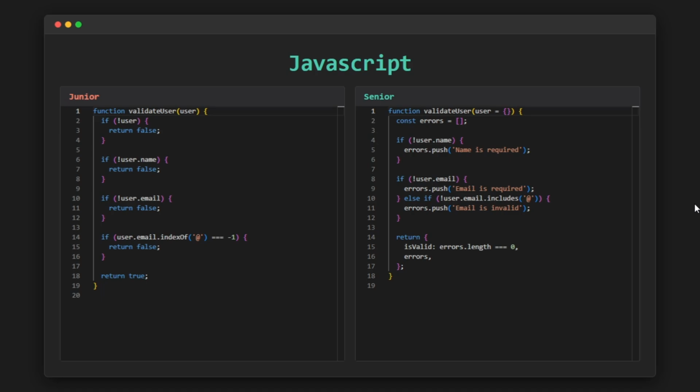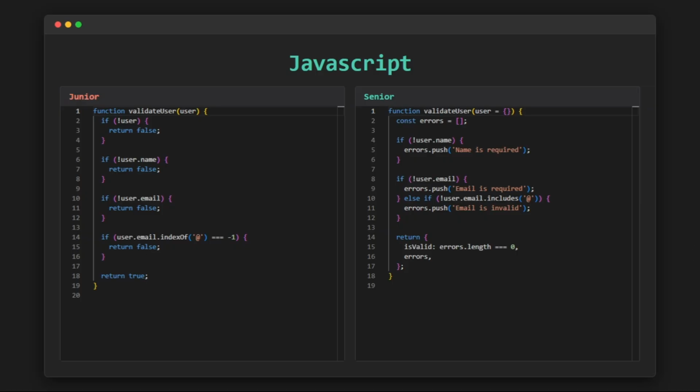Instead of returning just true or false, the function returns an object that contains detailed validation results. This might look like a small change at first, but in real projects, this design decision makes a huge difference. By returning more information, the UI or the business logic can clearly understand not only that something went wrong, but exactly what went wrong. This allows the application to display meaningful and precise error messages to the user, rather than a generic "something went wrong" message. As a result, the user experience becomes better and the code becomes easier to reason about.